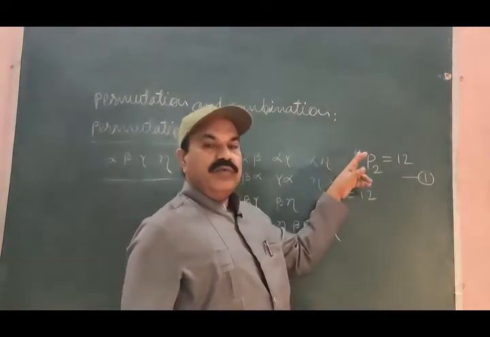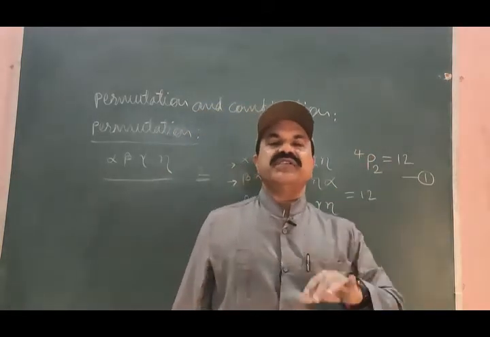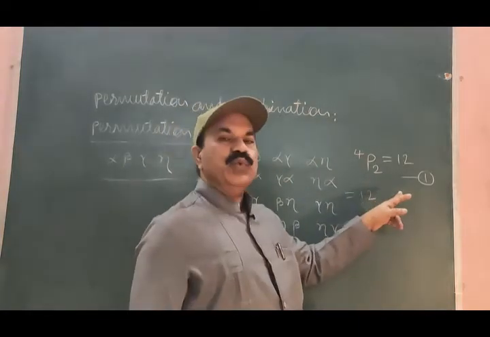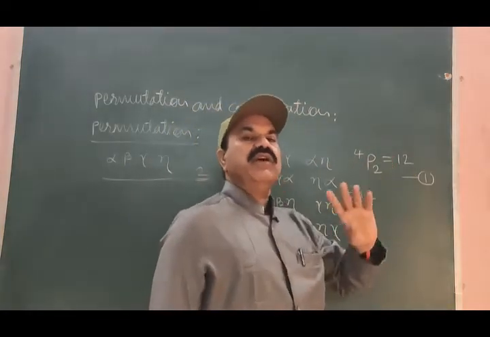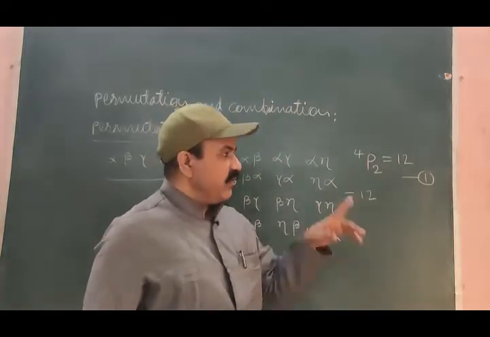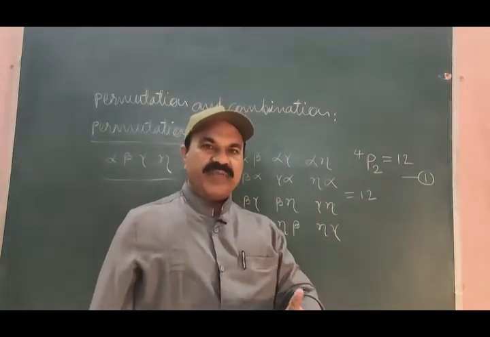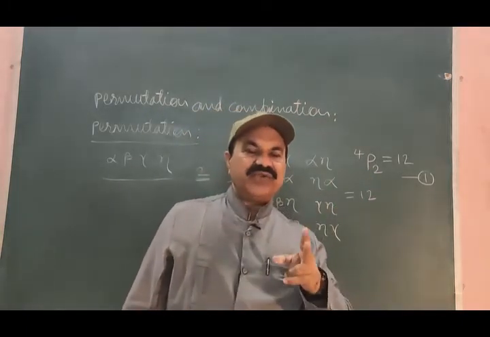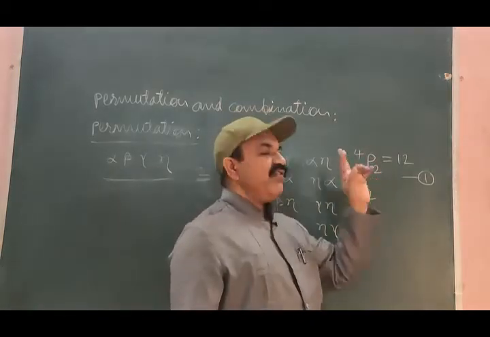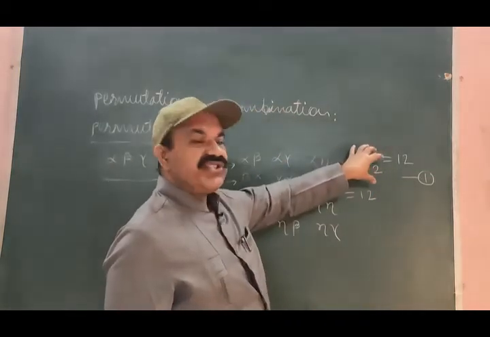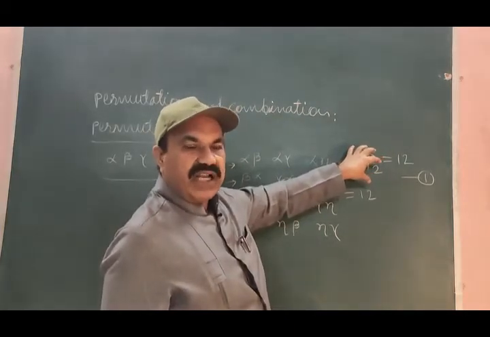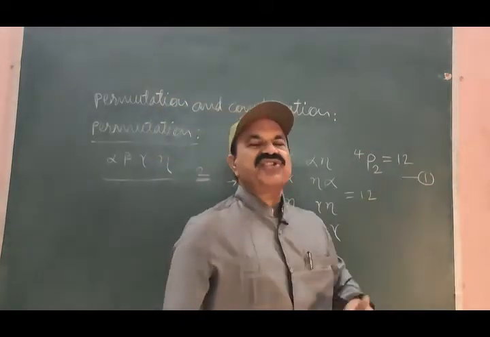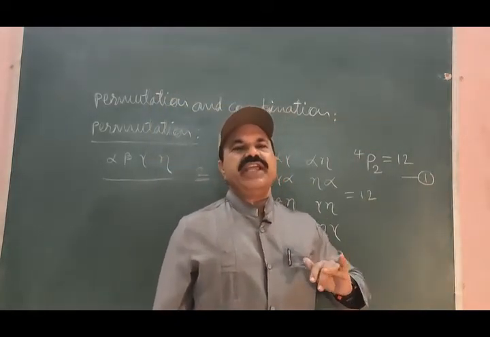So 4P2 will always give us 12 permutations. Meaning of 4, total number of distinct objects. Meaning of 2, any 2 objects are allowed to select at a time. P for permutation. If this is the way you are allowed to go for the permutations, number of permutations will be 12 in number.